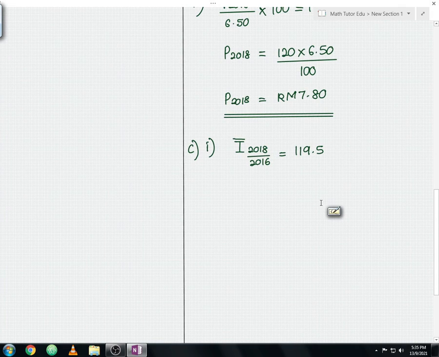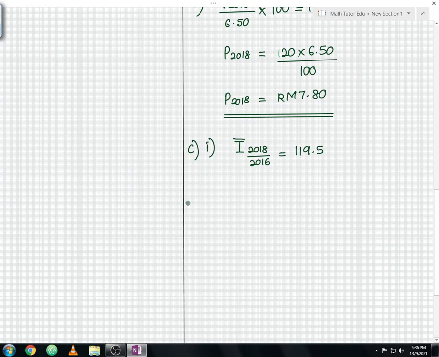Okay, so from here to solve this question we're going to apply the composite index formula. So let us substitute our values one by one, with material A, material B and material C respectively. So from here let us begin with material A.